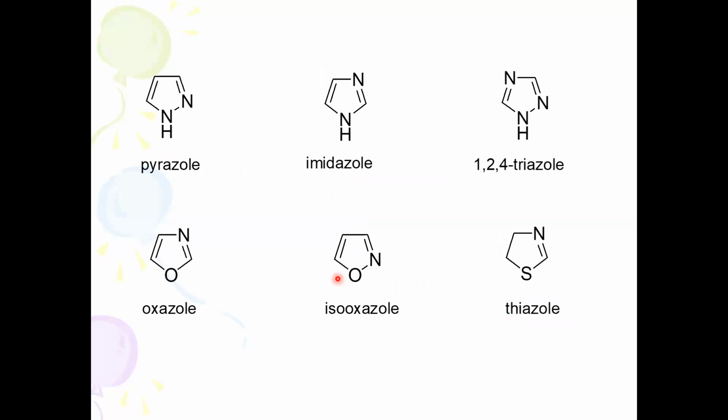Suppose a ring structure consists of two same or different heteroatoms. Here you will find two heteroatoms. It is called diazole. Diazole means a 5-membered ring with 2 nitrogen atoms. Then pyrazole, the common name, imidazole, 1,2,4-triazole, oxazole, isoxazole, thiazole.